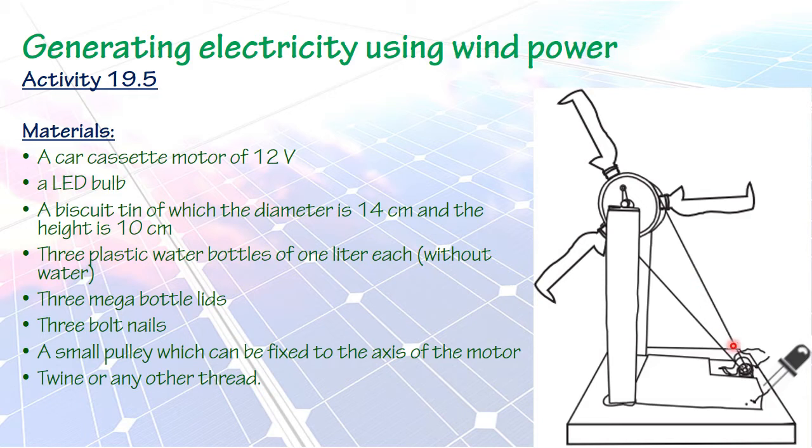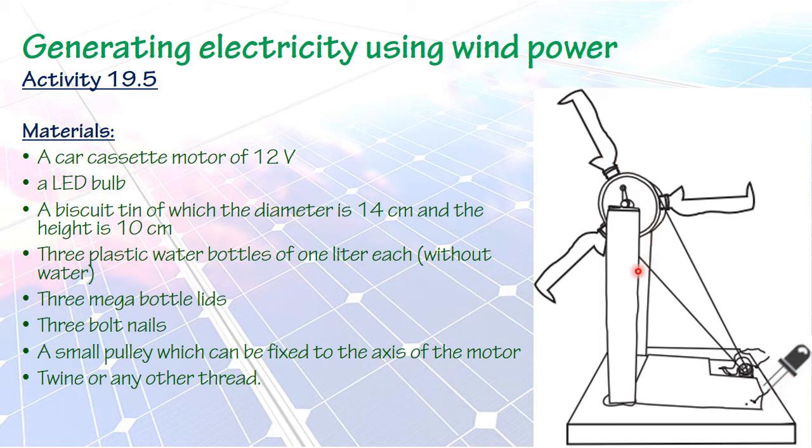By using a thread we can connect them. We can make a simple pulley here. So when this structure rotates, this motor will also rotate because of the action of this pulley, because both of them are connected. So when this motor rotates, you can observe the LED bulb lights up.